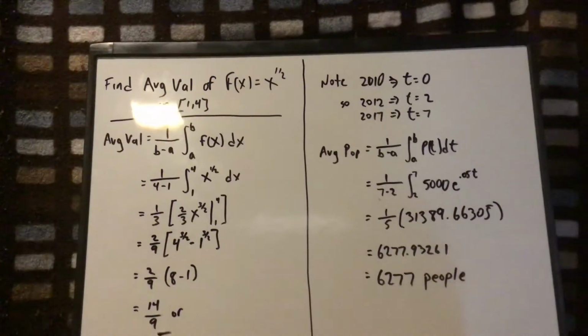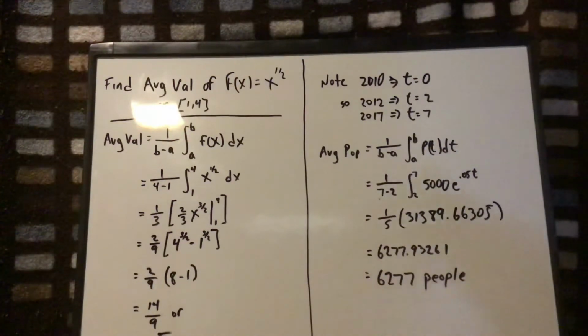If you did use 2 to 6, I forget what the answer is. It's something like 4,100 or something. So just be careful in here to use 2 to 7 because we're technically making it to the beginning of 2017 in the problem. So if you get past that pitfall, basically the solution is use the average value formula.